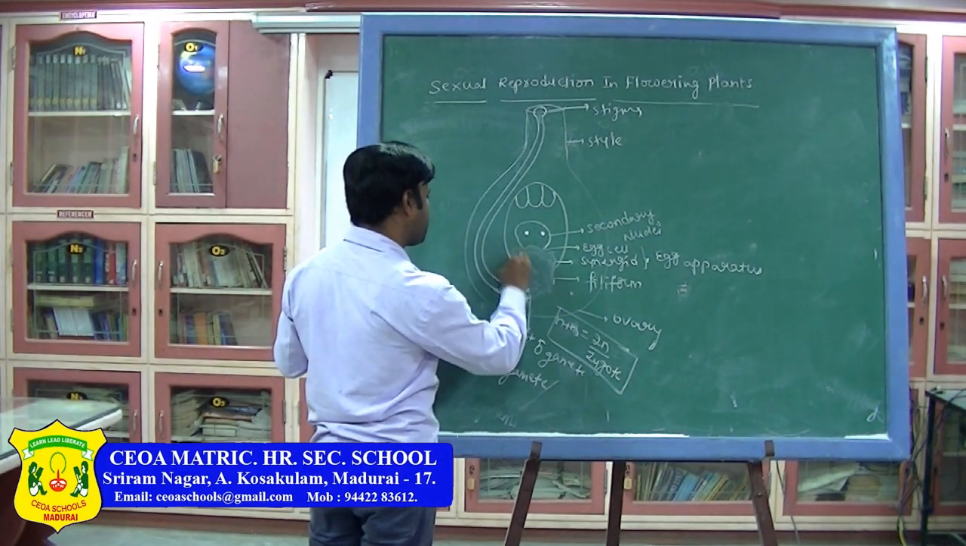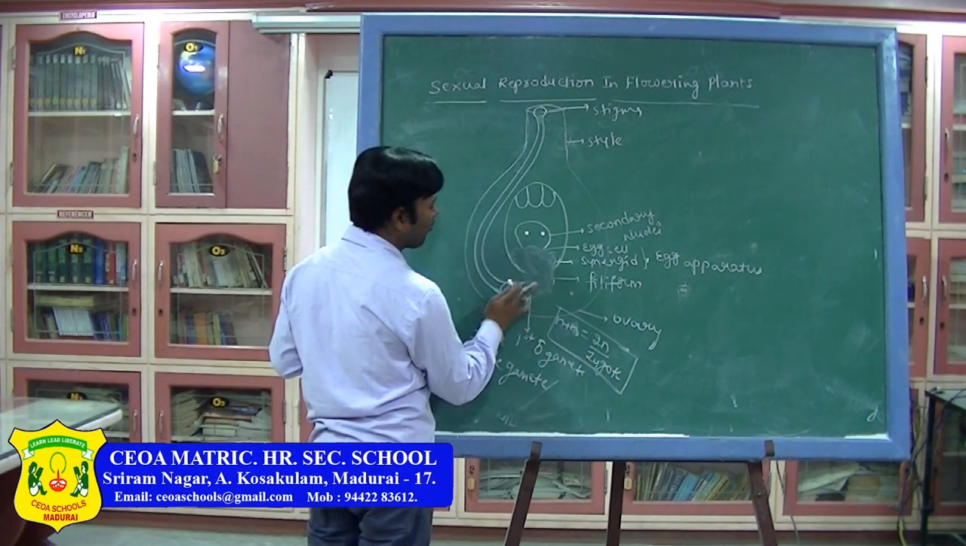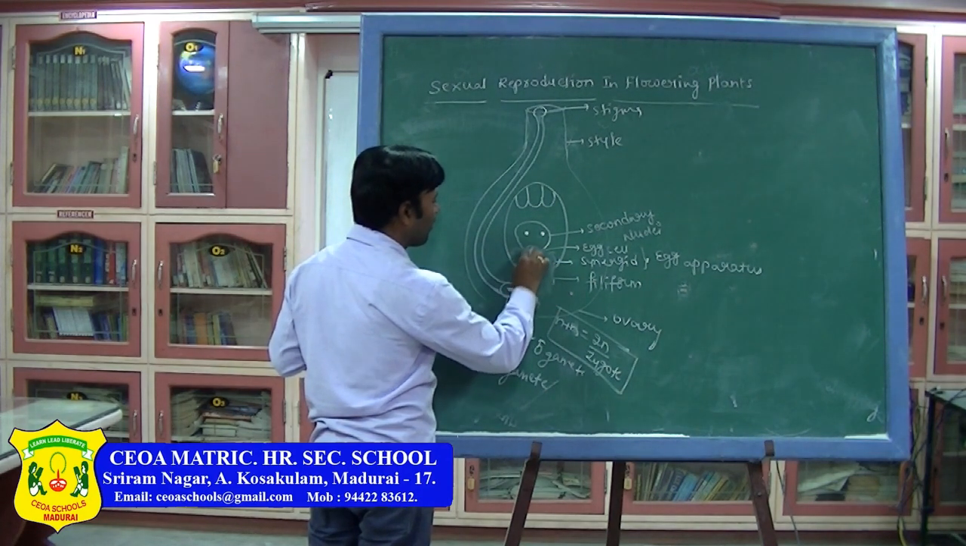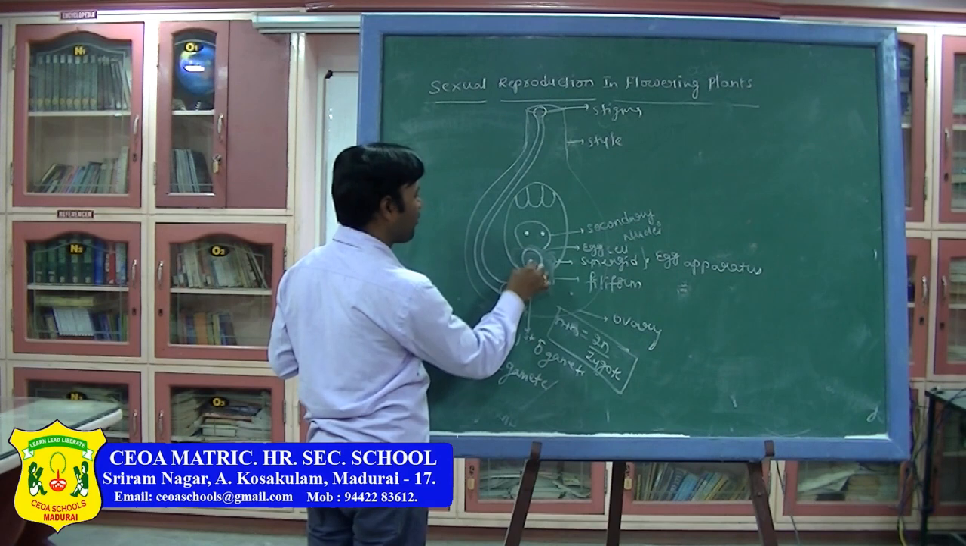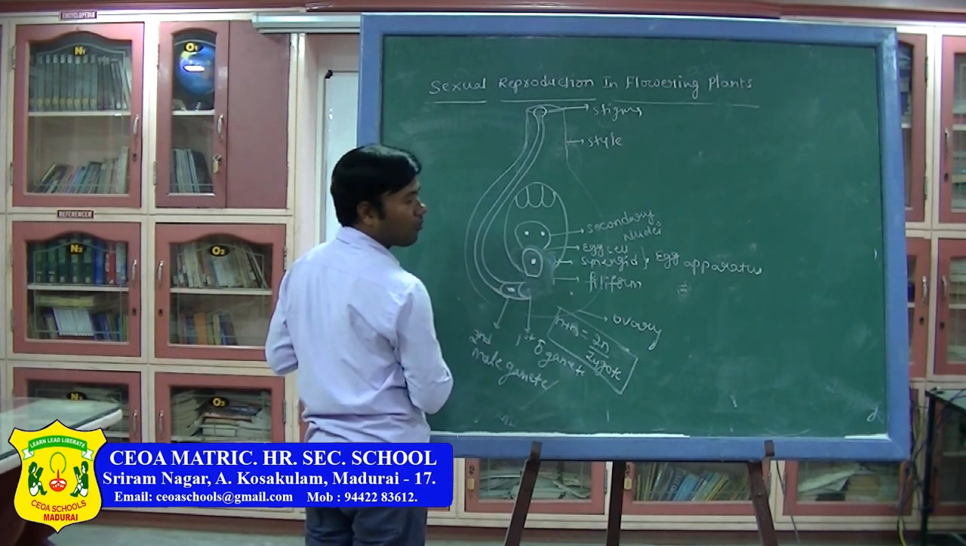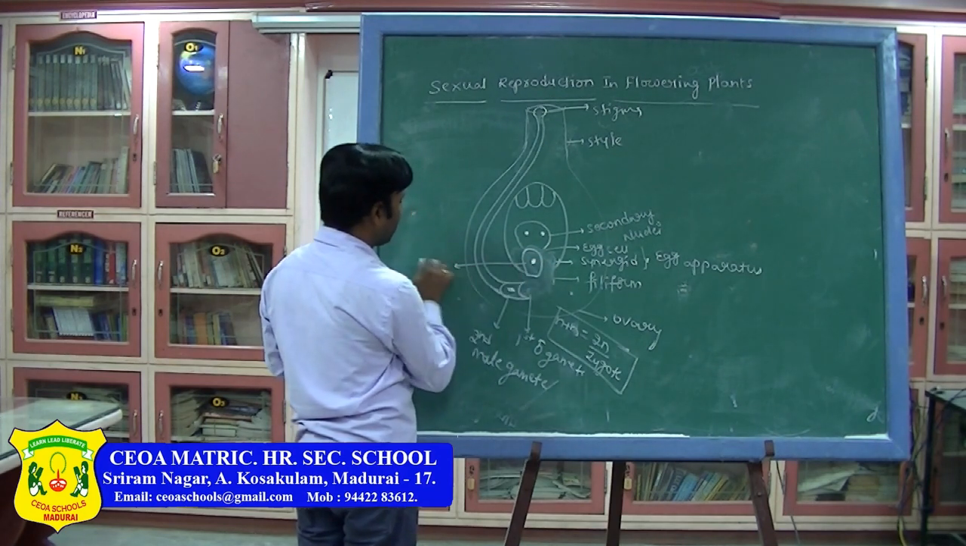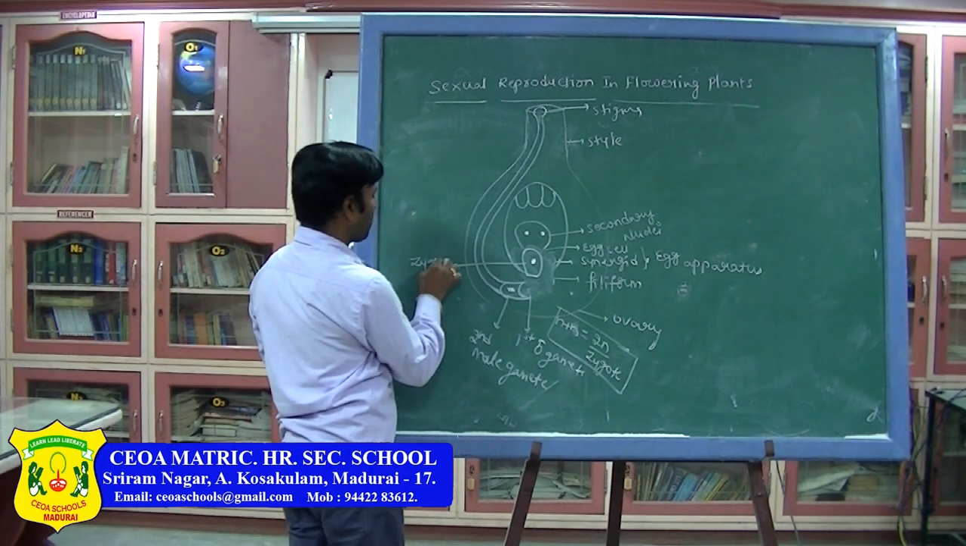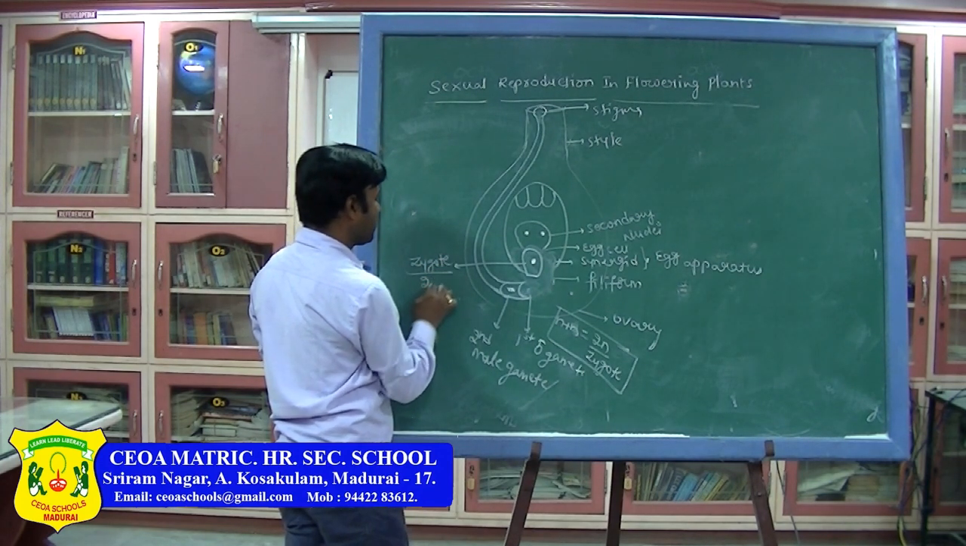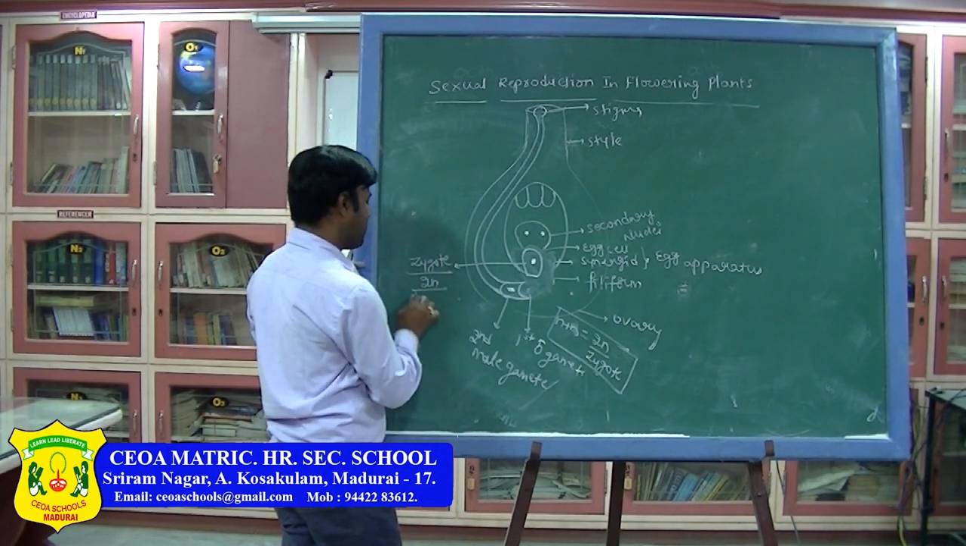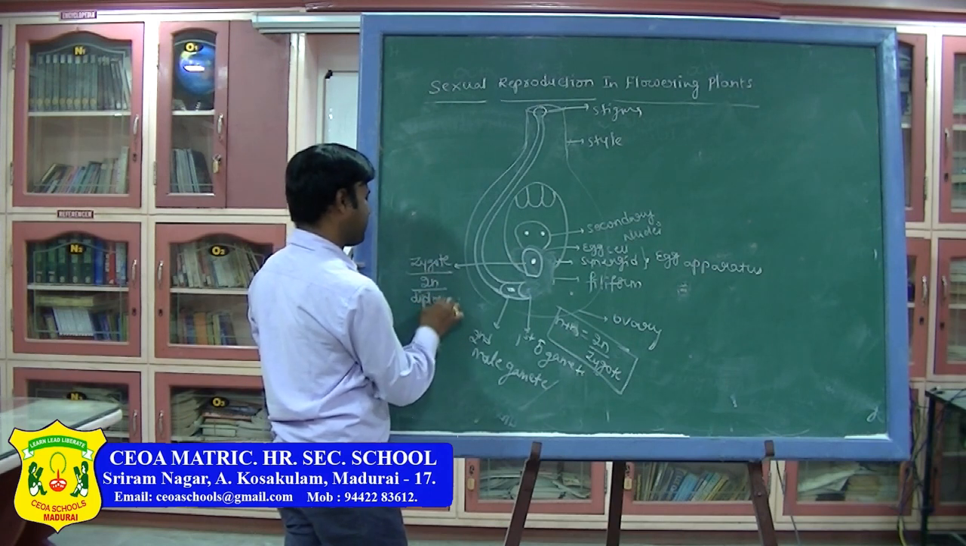Fused now, the first male gamete fused, and now this male gamete is also not present. Now, this is the zygote. What am I saying? This is the zygote. The zygote condition is 2N, that is the diploid condition.